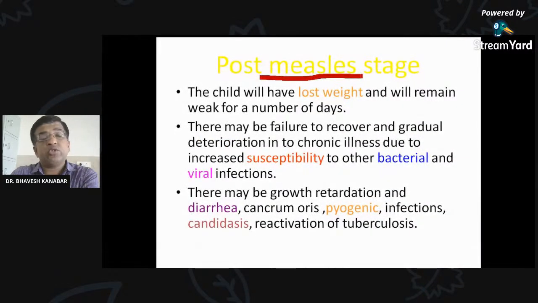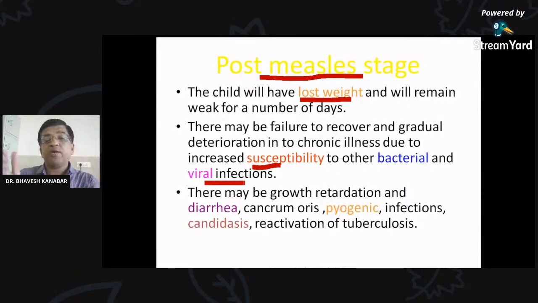Post-measles stage. So we have discussed 2 stages, the prodromal stage and eruptive stage, and now the post-measles stage. Here the child will have weight loss, and it will remain for a number of days. Then there may be failure to recover and gradual deterioration in chronic illness due to increased susceptibility to other bacterial or viral infection.